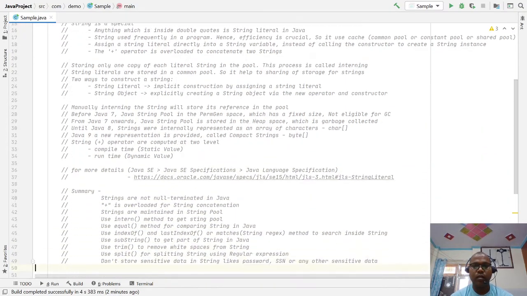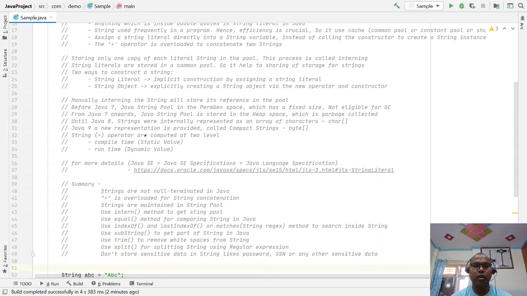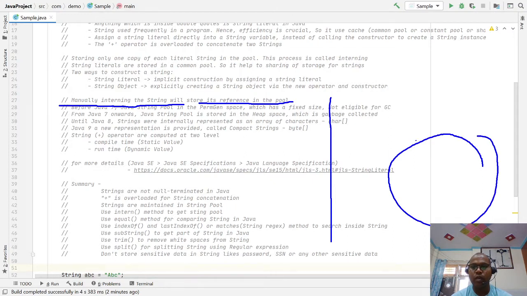Let's discuss some more points about interning: all strings are stored as references to the pool. What do you mean by that? Whenever you create objects, generally the object is stored in heap memory. Logically the constant pool memory is also part of heap memory, but it is a separate memory.